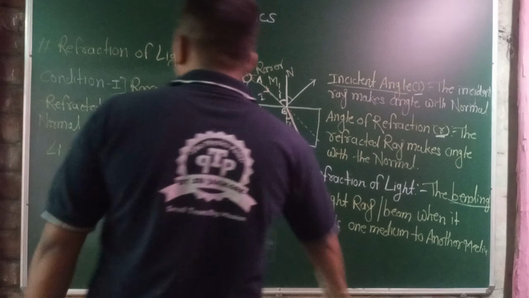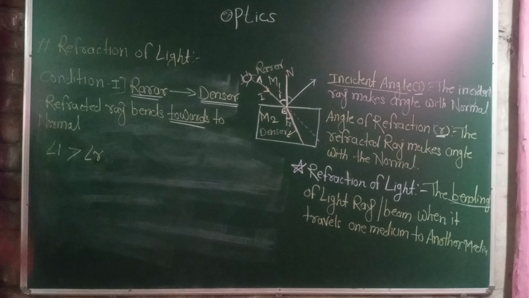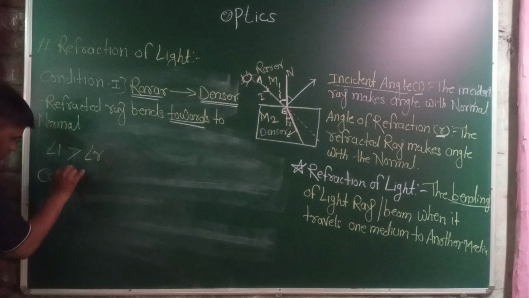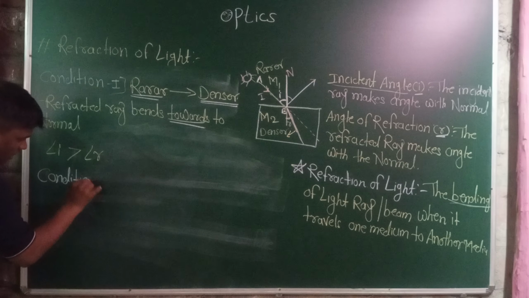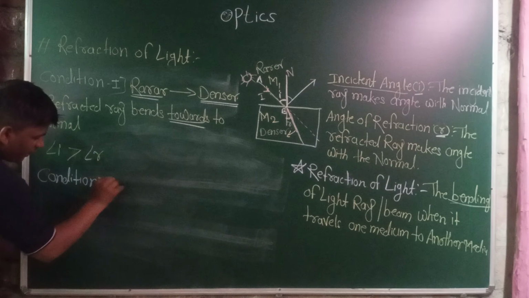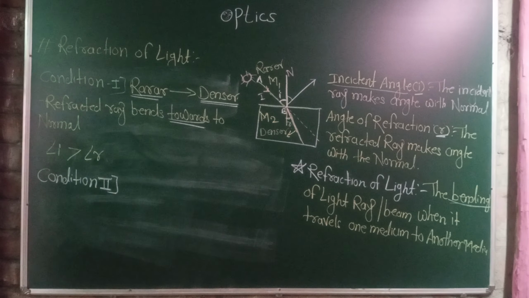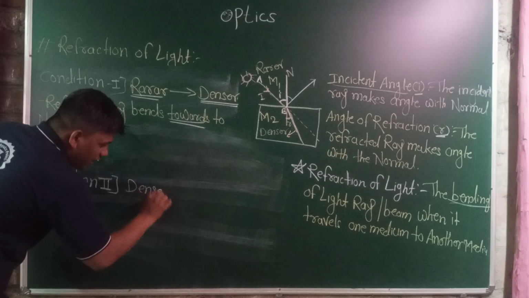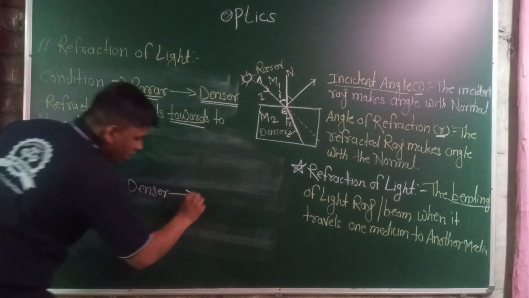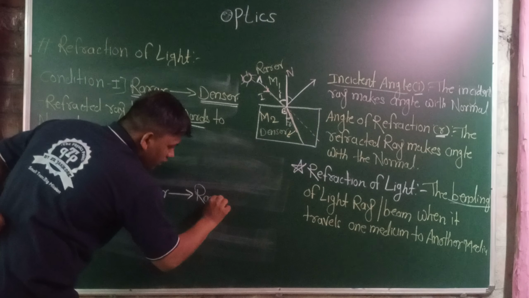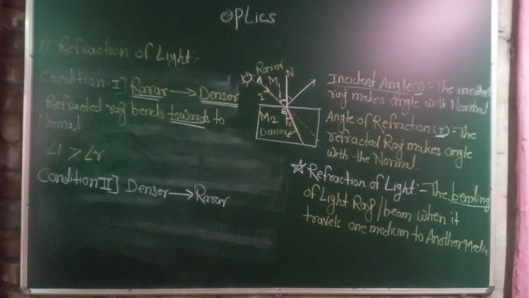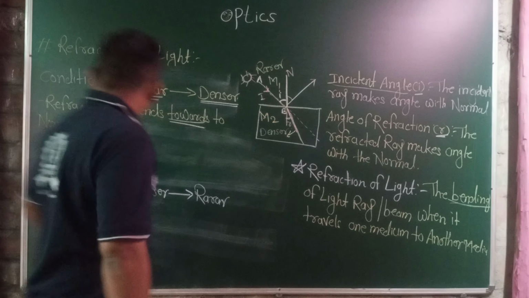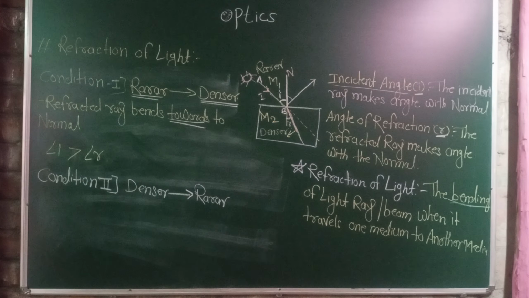Condition two is the inverse of condition one. Second condition: when the light travels from the denser medium to the rarer medium, it is also the inverse process, in which the properties must be inverse.